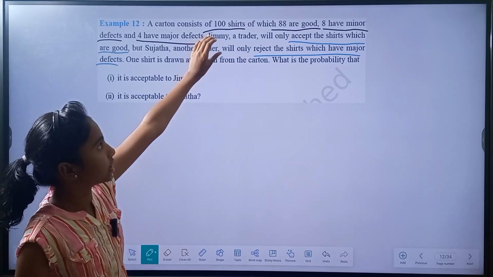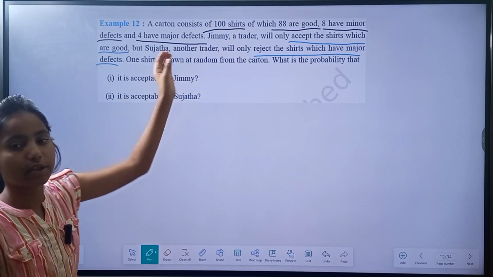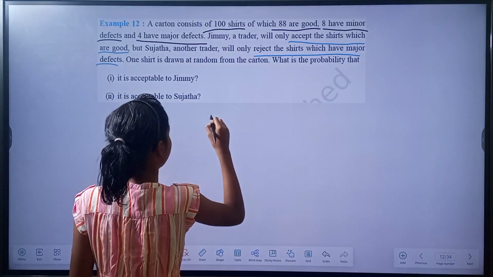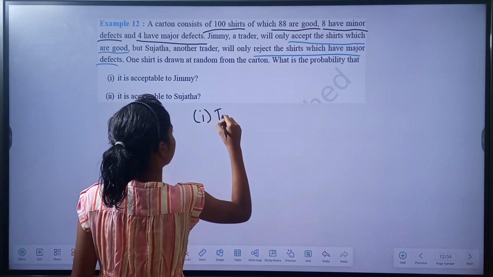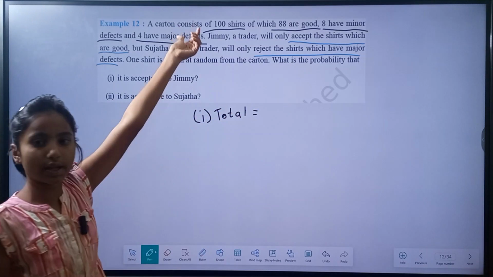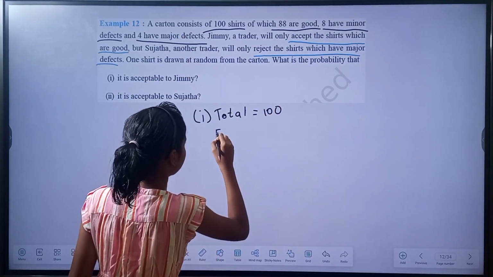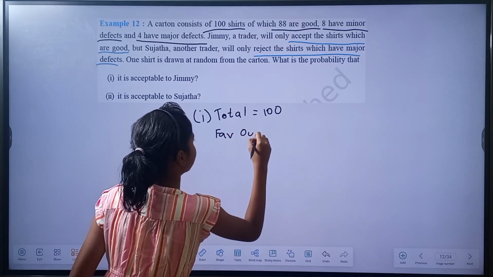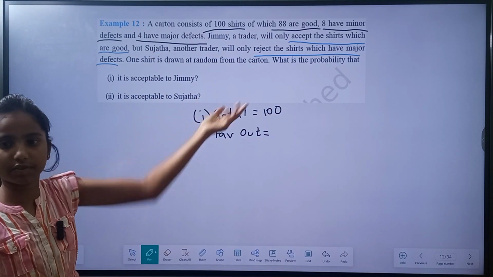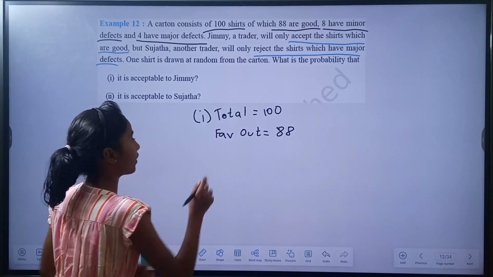So we have 100 shirts, 88 are good, and J will only accept it if the shirts are good. So the total outcomes: we can choose any shirt of these 100 shirts, so we have 100 ways. And the favorable outcomes: we have 88 good shirts and they will only accept the shirts which are good. So 88 ways to choose one shirt from those. So we have the required probability.